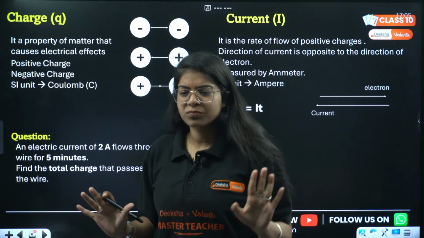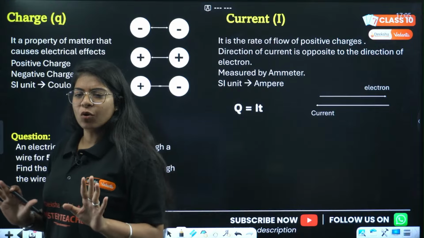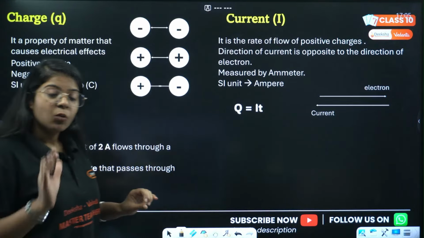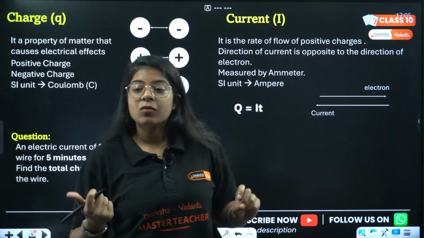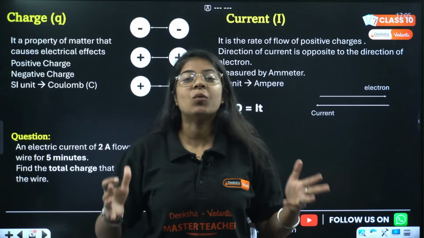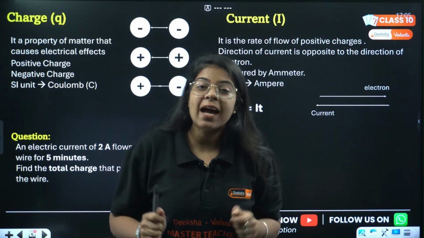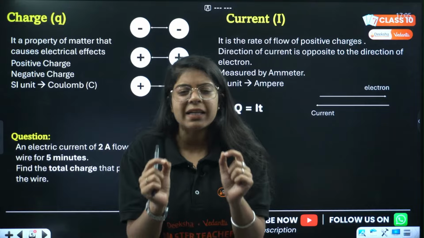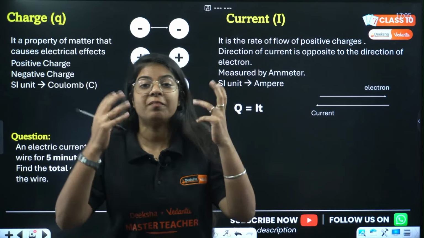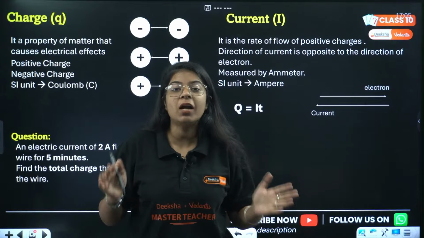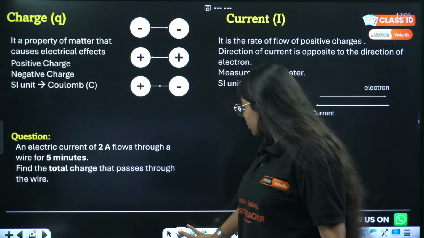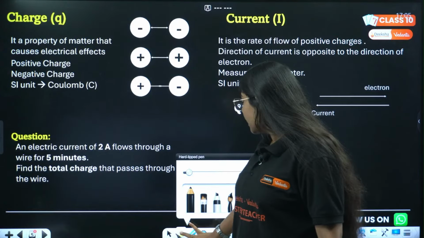That we know, ma'am. But what is in that wire? In that wire there is a property, a property of matter, which is called charge.